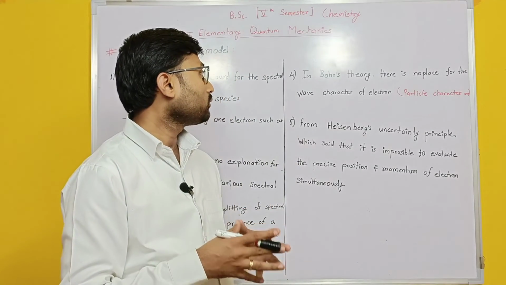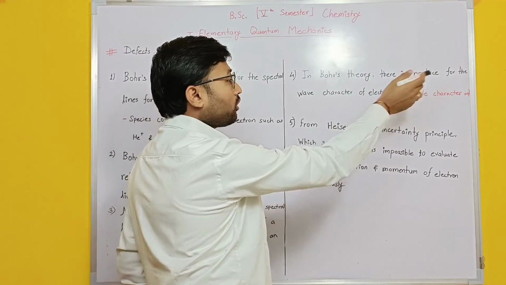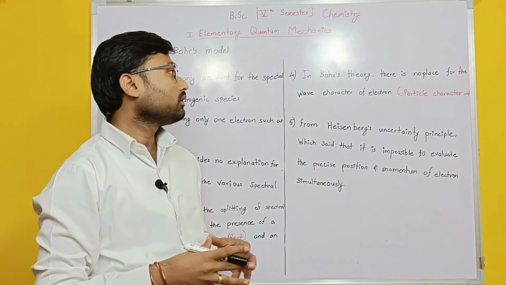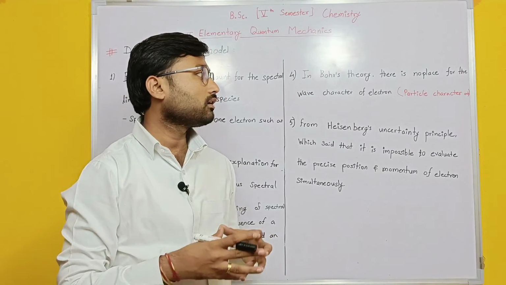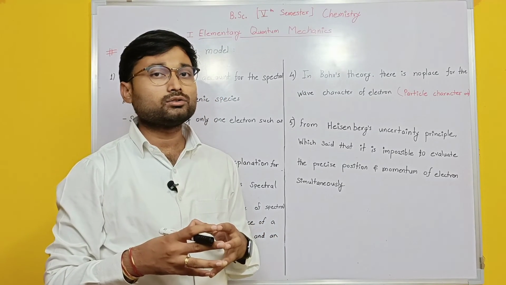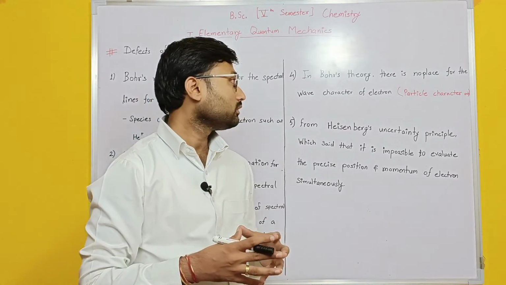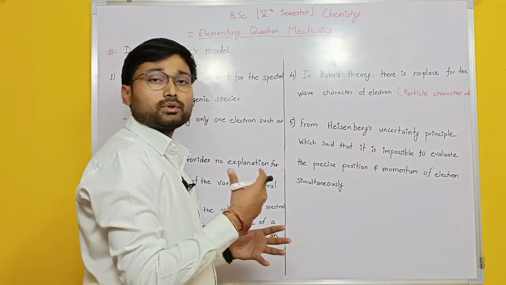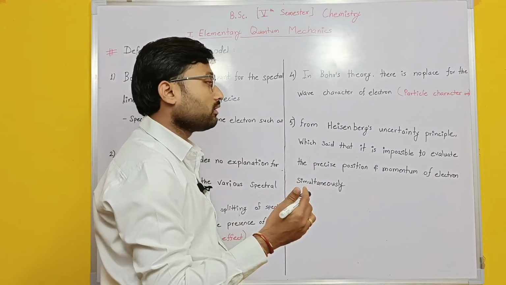The fourth point was that in Bohr theory, there is no place for the wave character of electrons. This theory is completely for the particle character; we are considering the electron as a particle. The fifth point is from the Heisenberg uncertainty principle, which we are going to cover in upcoming lectures.